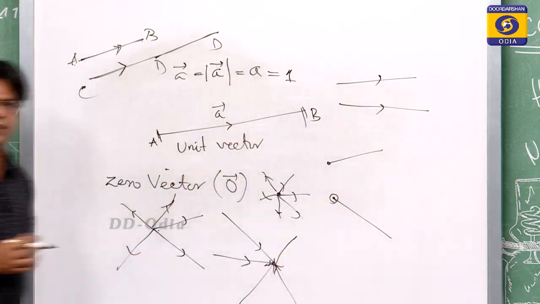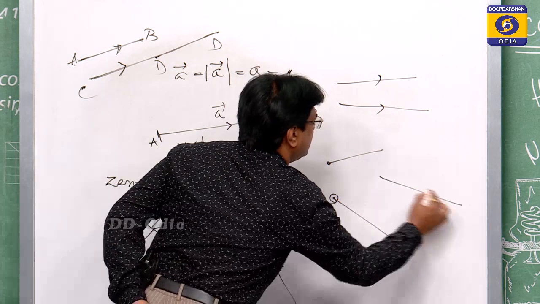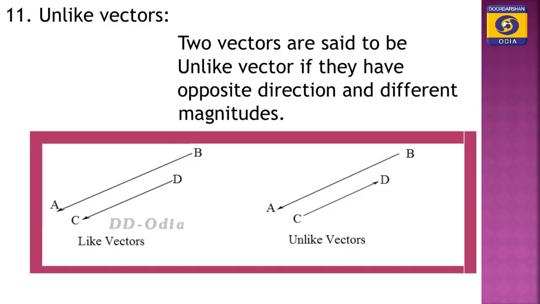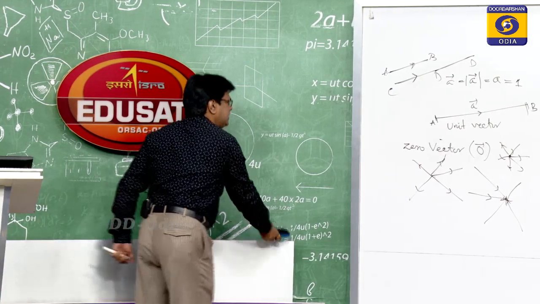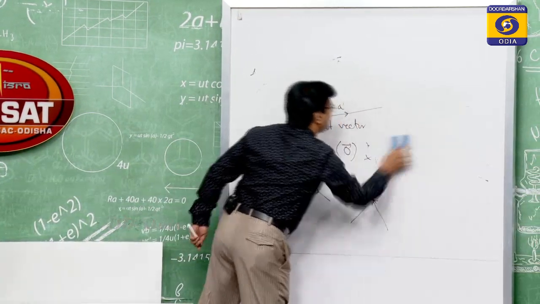This is your like vector and this is your unlike vector, having opposite direction. Two vectors are said to be unlike vectors if they are in opposite directions and have different magnitudes. Then come to the position vector of a point. This is very much important.